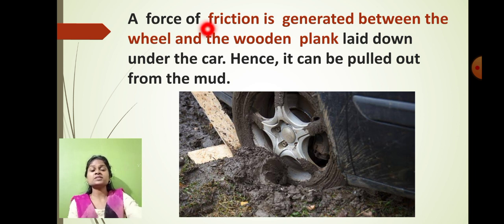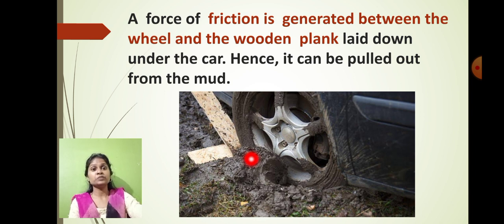Suppose the tire is stuck in the mud. A force of friction is generated between the wheel and the wooden plank, which is put down under the car, and that's why a car can be pulled out very easily from the mud. If the wood is not put here, there will be no friction between the mud and the tire, and because of the zero friction, it will be very difficult to pull out the car from the mud.